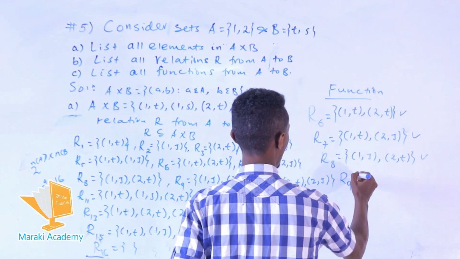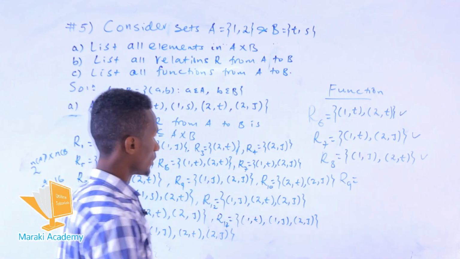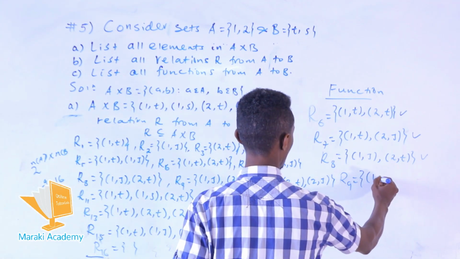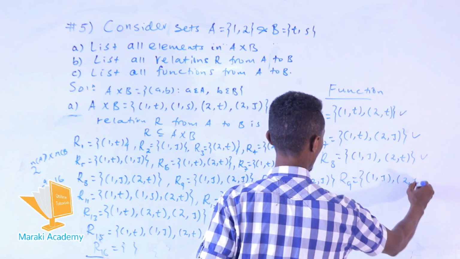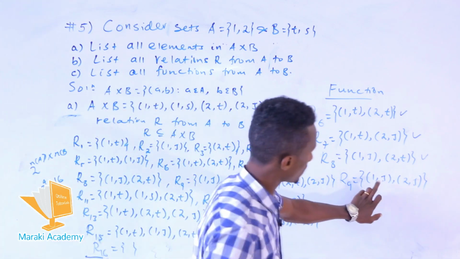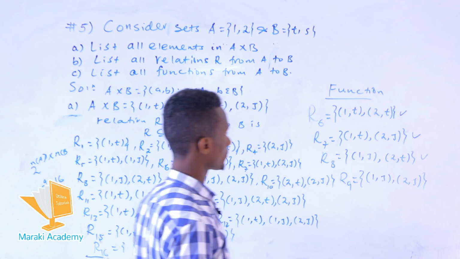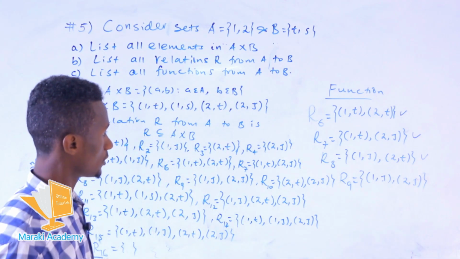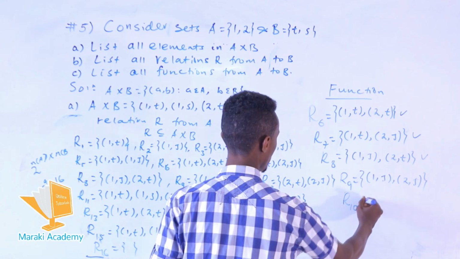What about R9? R9, when you see it, yeah, this is also a relation, as a function. So 2 with S. Yeah. So the first domain is all elements in the set A now, and each first coordinate is mapped with a distinct element.